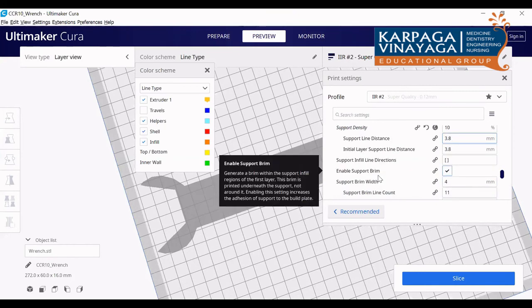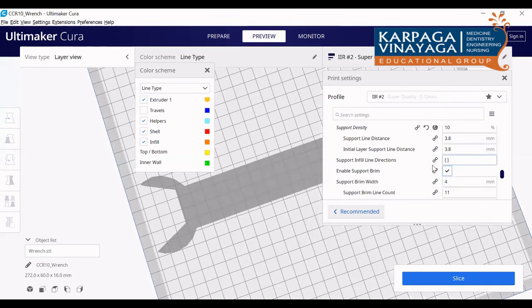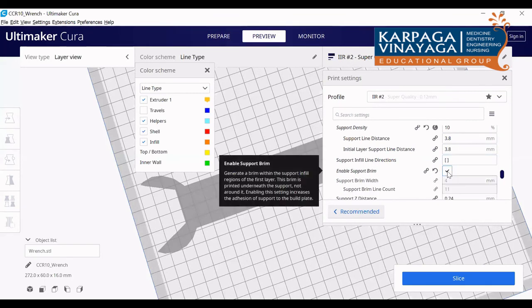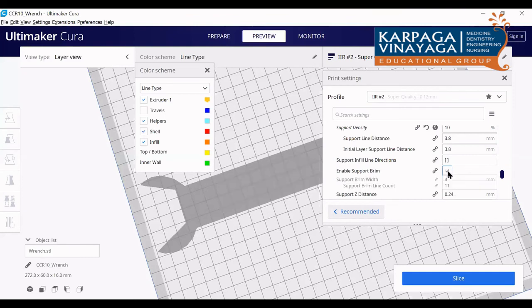If you want to enable the support brim, you can click this. If you don't want the brim, I think there is no need for it here, because it is already a flat surface. So you can just remove this. It depends upon the design, whatever you want, you can have this brim or not. What is brim? I told you in the PPT, sir, the initial draft. Okay, here there is no need for that, so I am removing this.